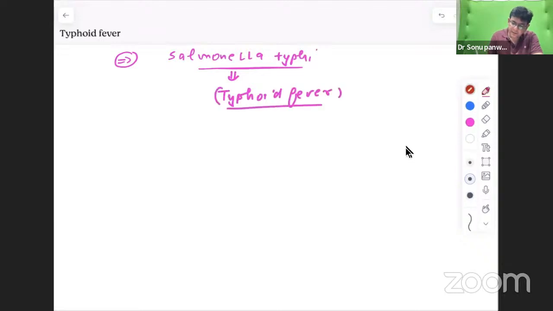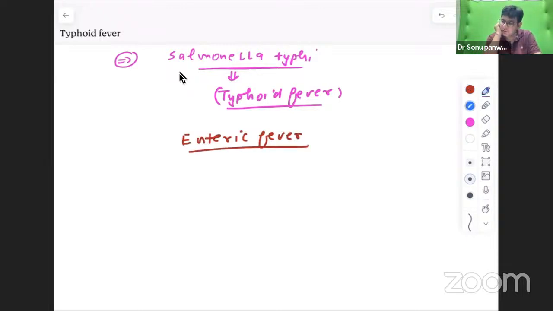Now, important is that one more word comes, and that word is enteric fever. Enteric fever. So tell me, are typhoid fever and enteric fever the same or are they different?